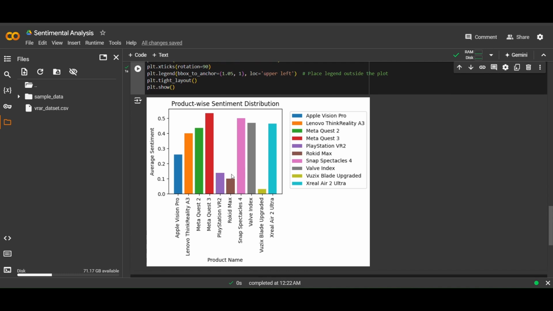Alright, so let's see. As I'm seeing it here, the best one is MetaQuest 3, and people are not as happy using the PlayStation VRs. Okay, so MetaQuest 3 and MetaQuest 2, and then we have Snap Spectacles and XTrail Air 2 Ultra.